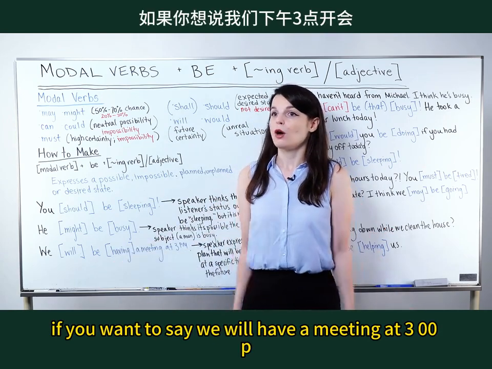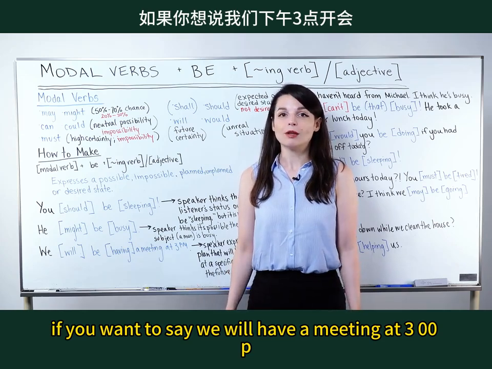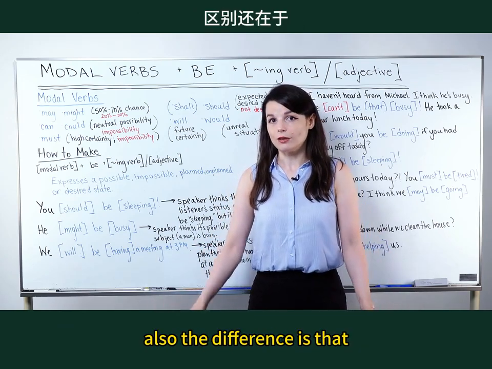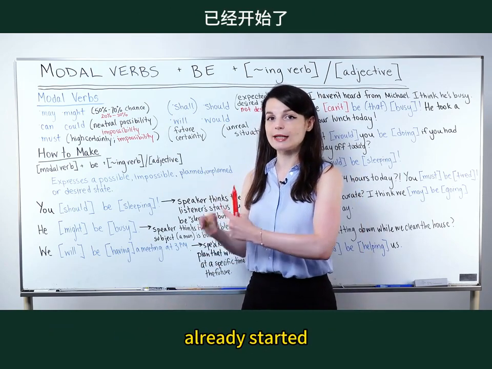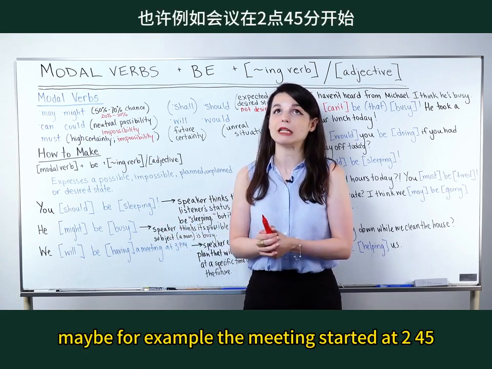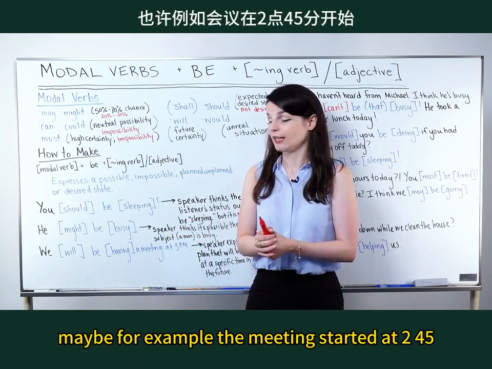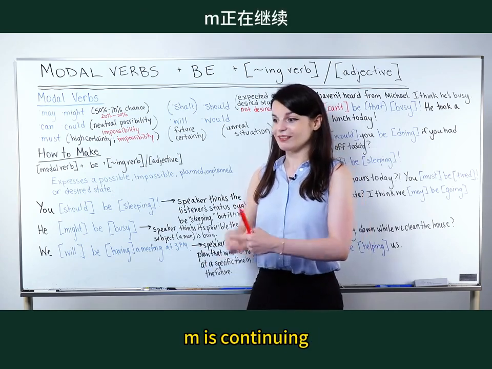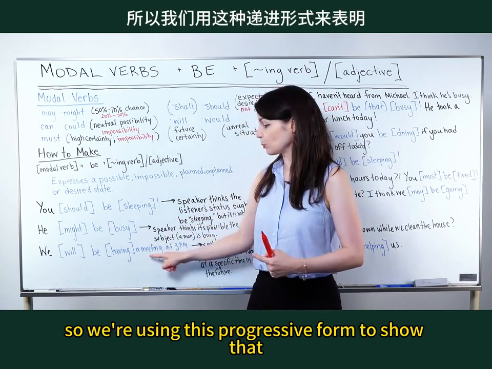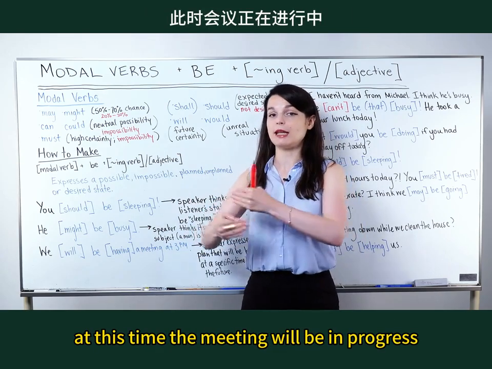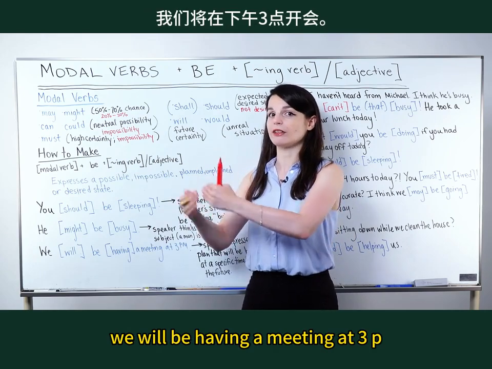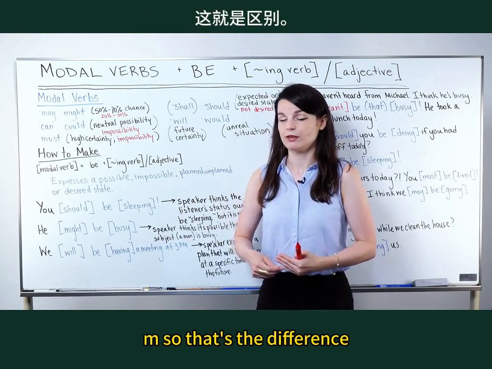If you want to say, we will have a meeting at 3 p.m., great. That's fine also. The difference is that this sounds like the meeting has already started. Maybe, for example, the meeting started at 2:45 and the meeting at 3 p.m. is continuing. So we're using this progressive form to show that at this time, the meeting will be in progress. We will be having a meeting at 3 p.m. So that's the difference.